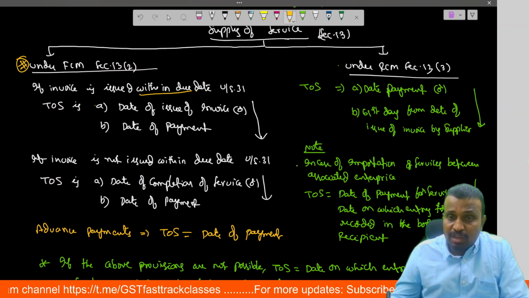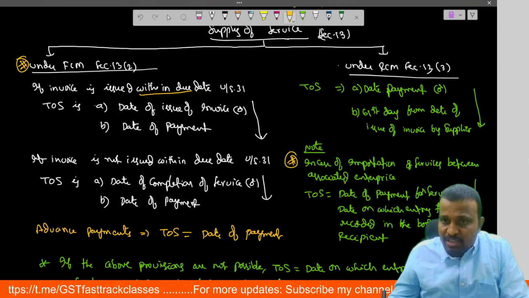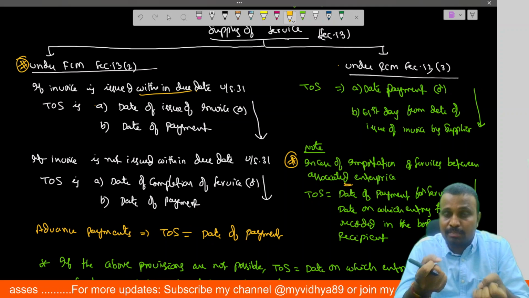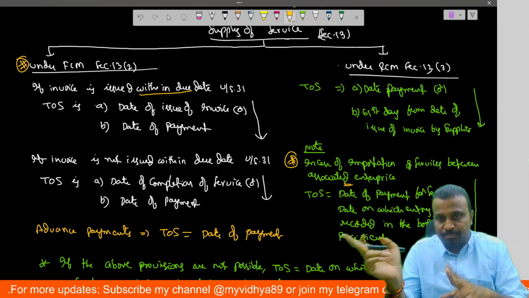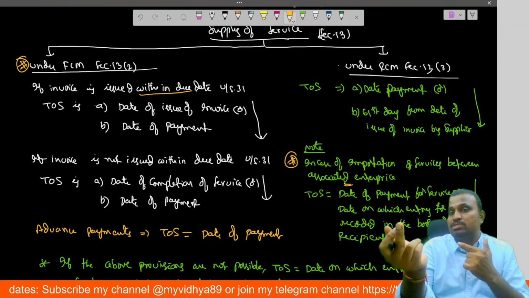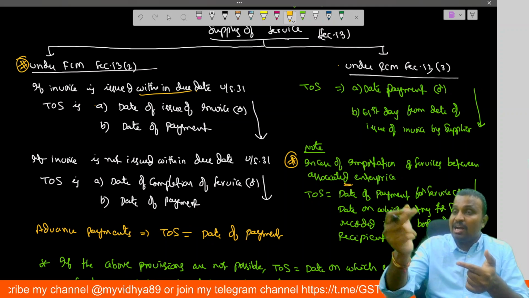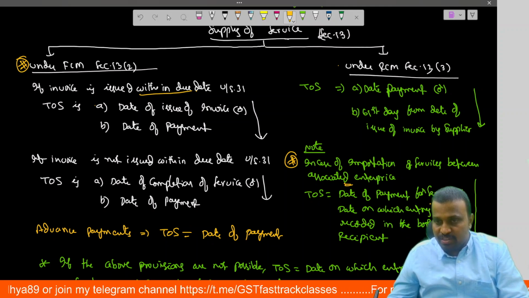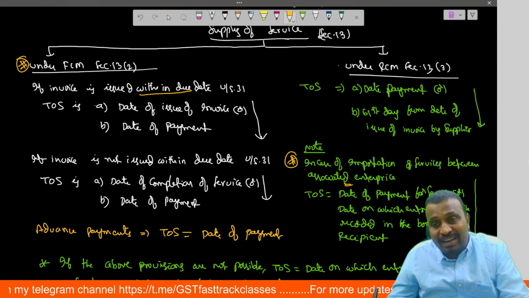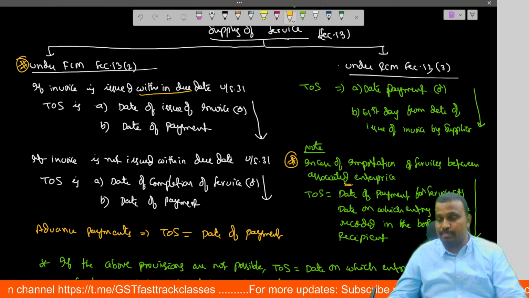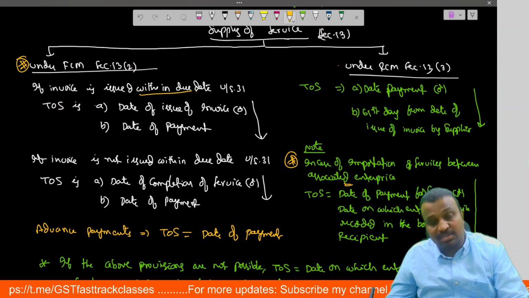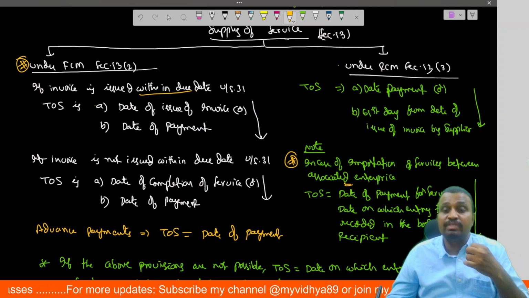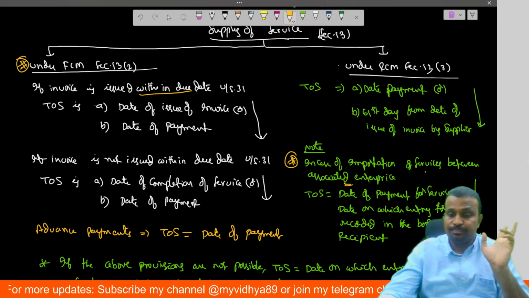But there is a special case in case of importation of services between associated enterprises. We have to get these services from an associated enterprise located outside India. The supplier is located outside India, the recipient is located in India, and both are associated enterprises. Then the time of supply is the date of payment for the service, or the date on which the entry for that service is recorded in the books of the recipient, whichever is earlier.